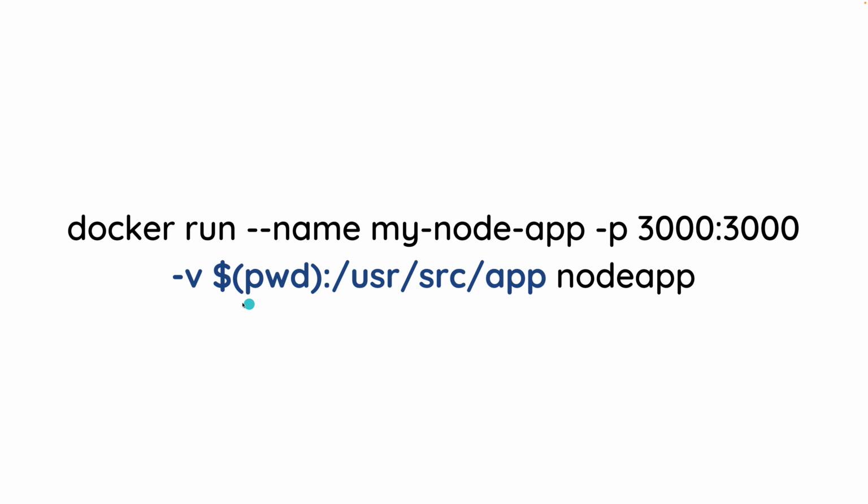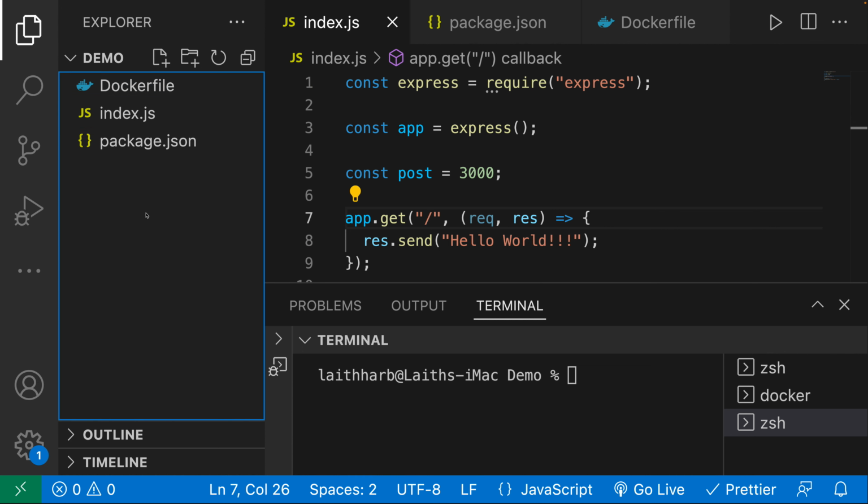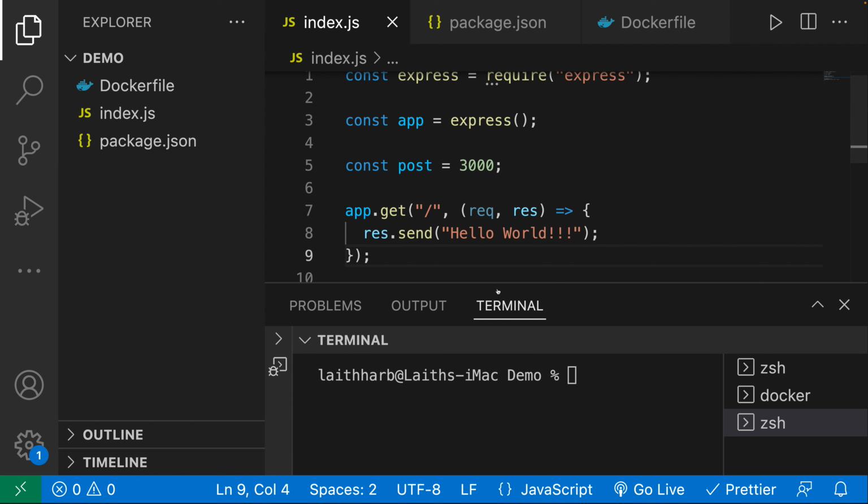Over here, what we're doing is we're specifying the directory inside of our local machine. Now, pwd is just a shortcut to do that. So what we wanted to do, we could just go over here and copy the relative path, and